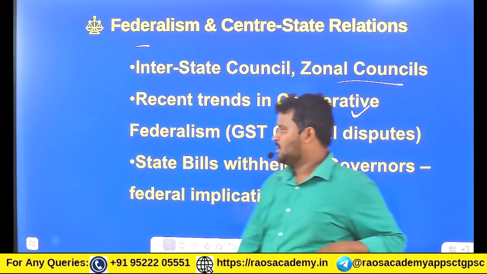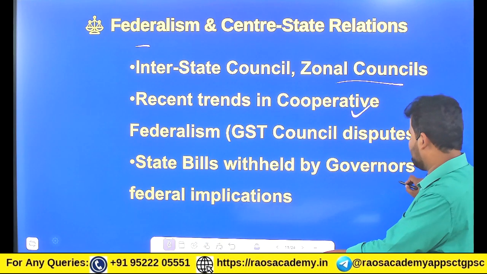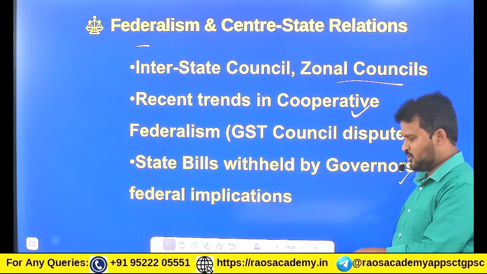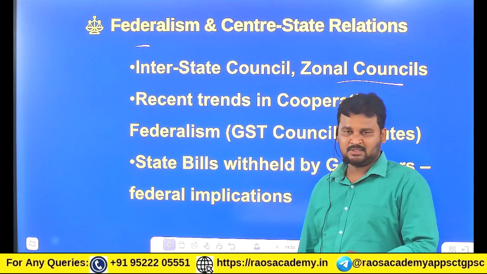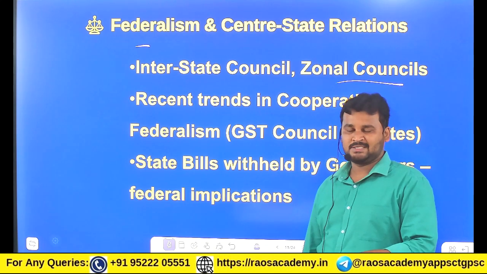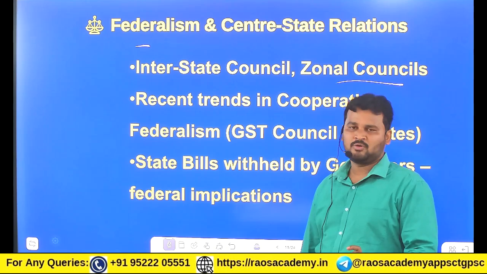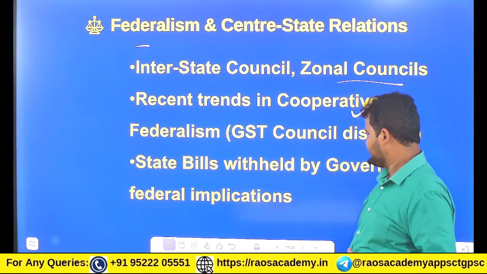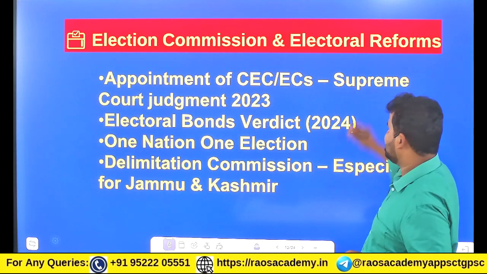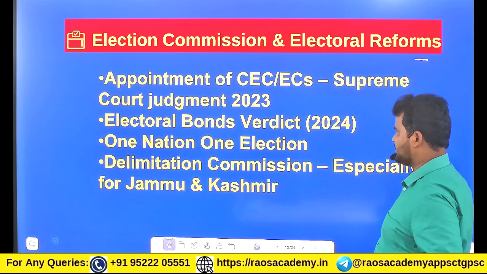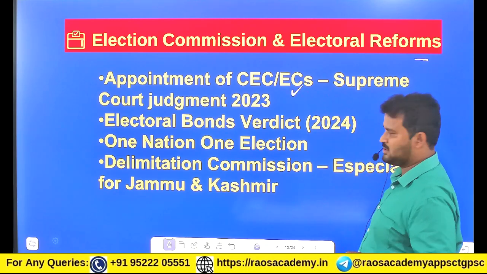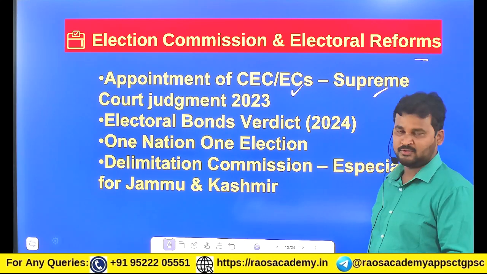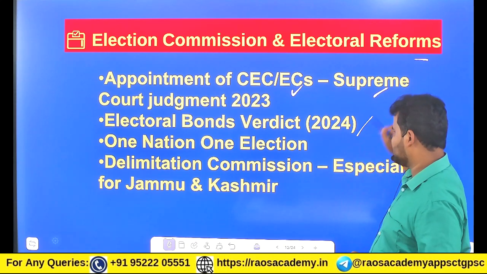Then after that, state bills withheld by governors, federal implications. You have to know that if any governor of a particular state withholds any bill, then what is the next step? You have to know about it. Veto powers, absolute powers, pardoning powers, you have to know. Then after that, election commissioner and electoral reforms. So appointment of the CEC, Chief Election Commissioner, election commissioners, the Supreme Court judgment of 2023, electoral bonds verdict 2024.